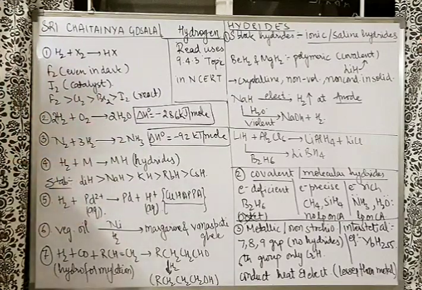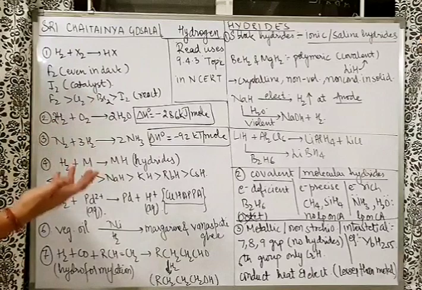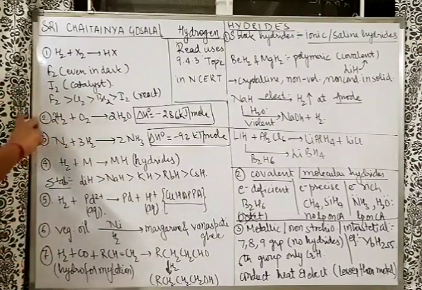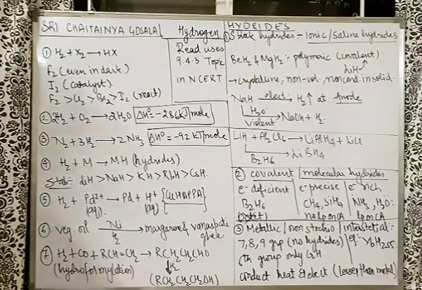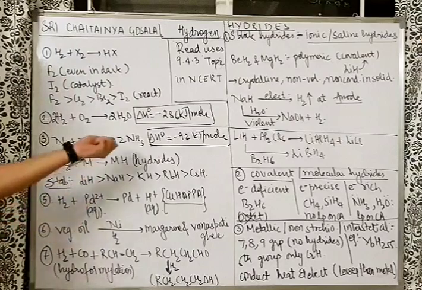N2 plus H2 giving ammonia. This is also a very clear-cut spontaneous reaction, but again this reaction will happen at a higher temperature, and hence this process is the Haber process that you are going to learn in the nitrogen family also. Maybe you have already learned. Going forward, will they react with metal? Yes, with metal they form hydrides.